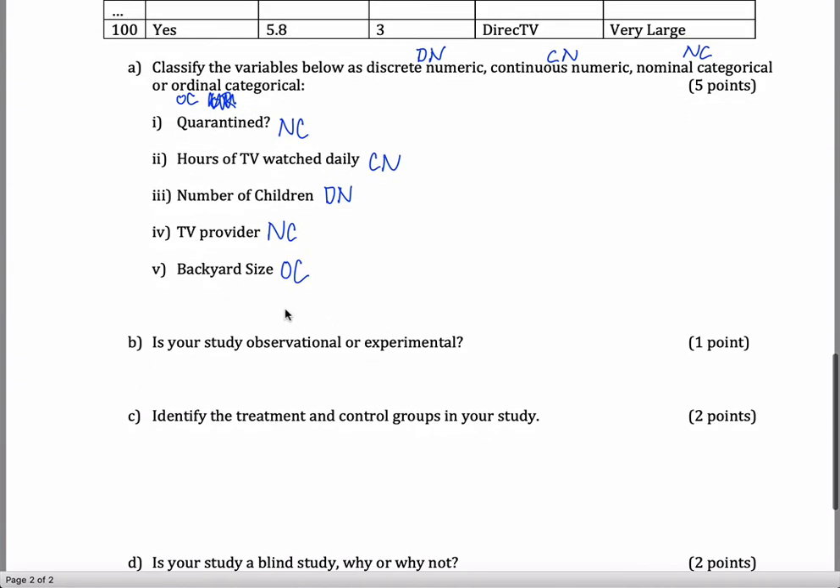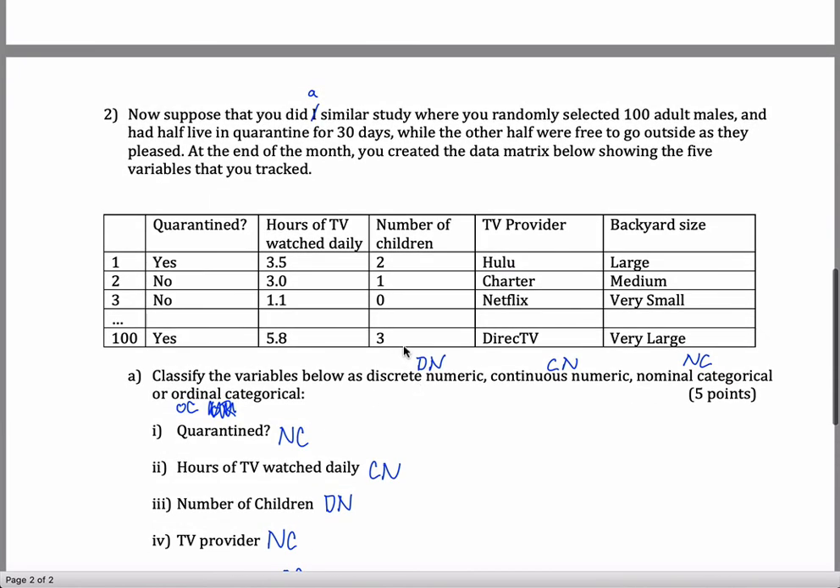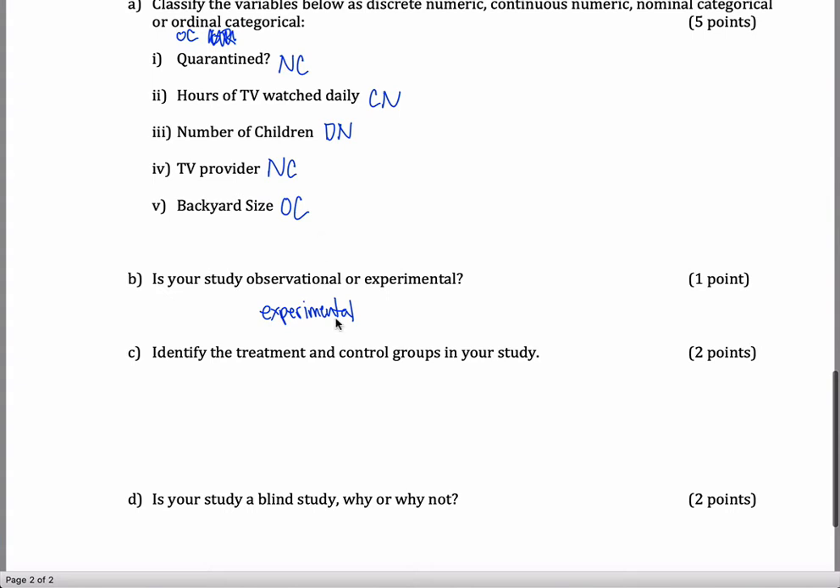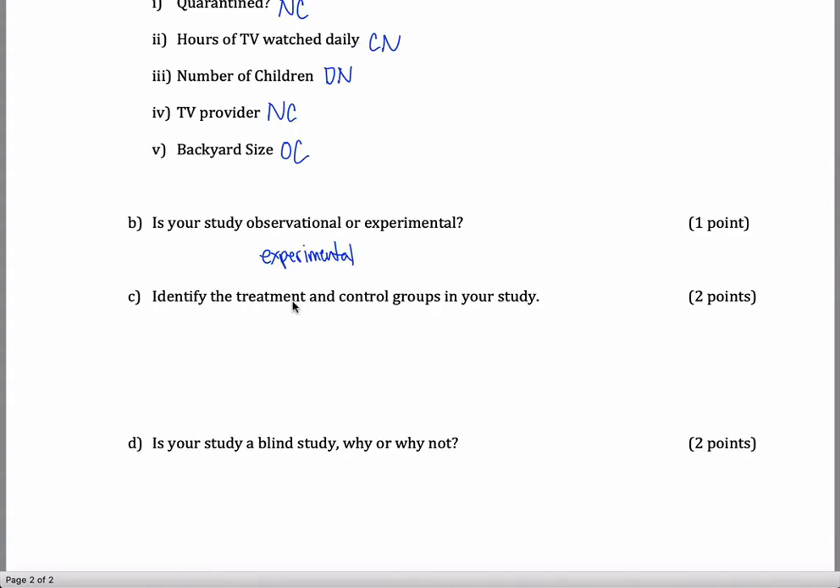Anyways, is your study observational or experimental? It is definitely experimental. And that's because you're not just observing what's going on, you're changing people's behavior. You're telling half of these people to live in quarantine for 30 days. You're having them live in quarantine. Well, you're making the other half free to go outside. It's definitely experimental. All right, next we're asked to identify the treatment and the control groups in the study.